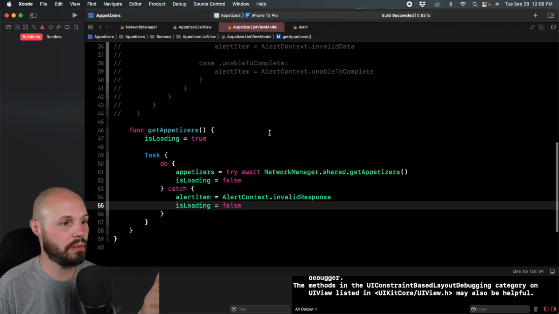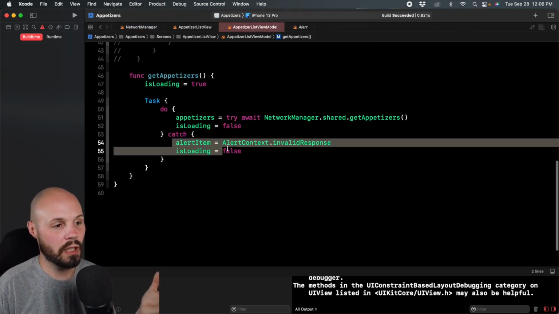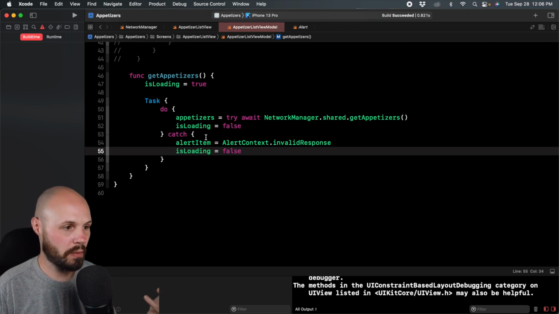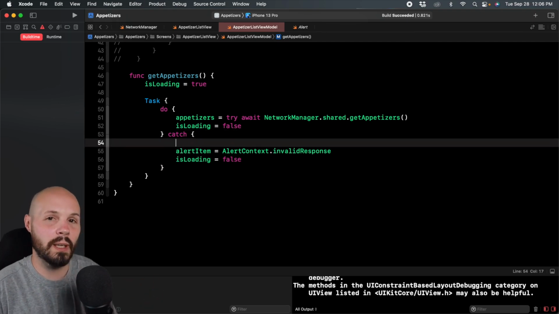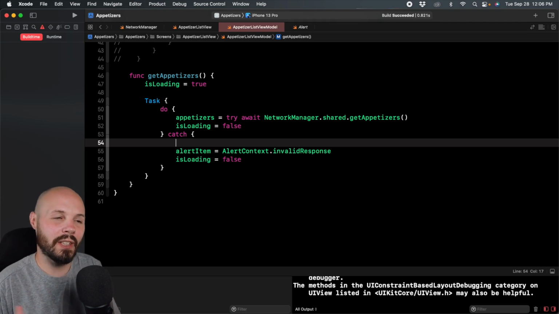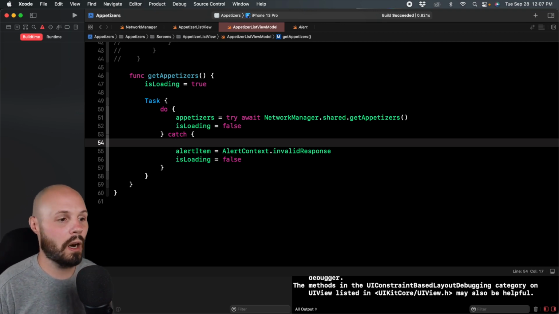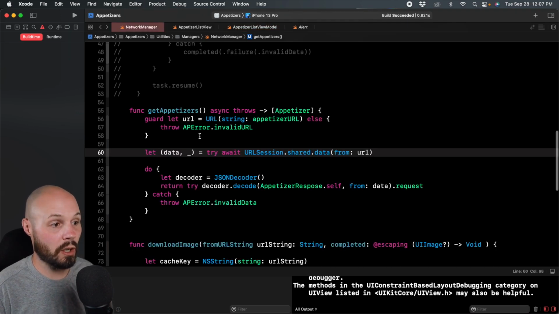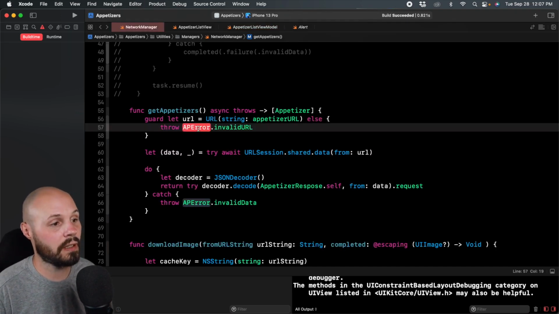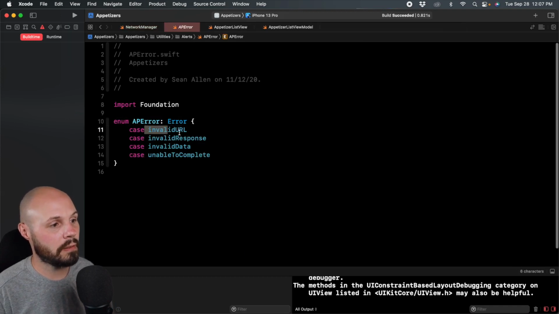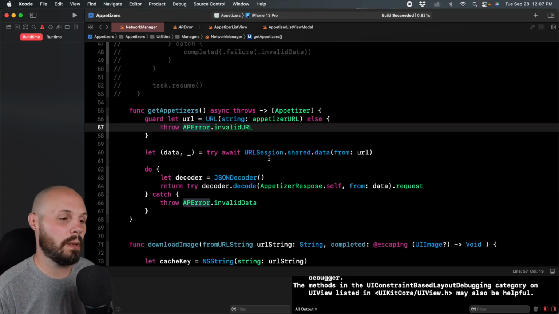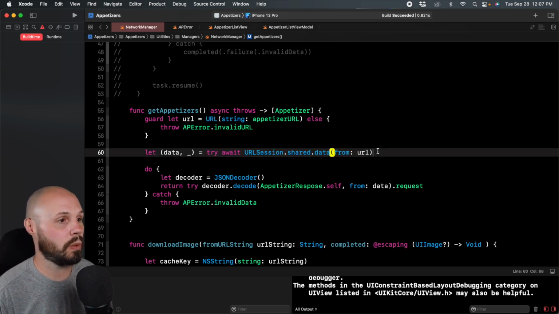We'll do appetizer list view model here. In our catch block, we have to check for the type of error. This is what I was talking about, how this adds some complexity that doesn't really have much to do with the core principles of async await, so I wanted to add this at the end so I wasn't too confusing. What we can do is just check for the type. Our custom errors are AP errors. As a refresher, if I command click into that, this is the error we created right here, our custom error type. I want to differentiate between that custom error type and the error that's thrown by Swift automatically.